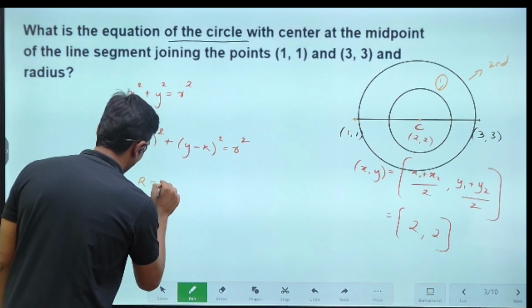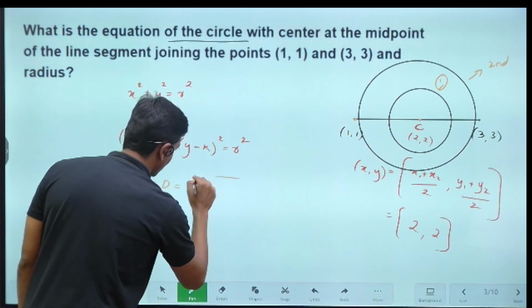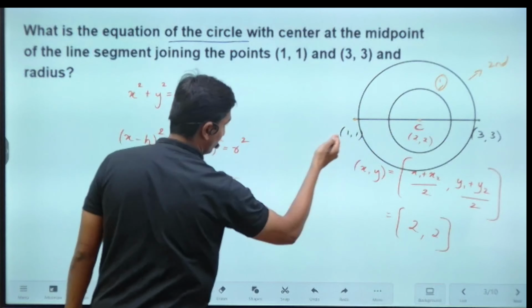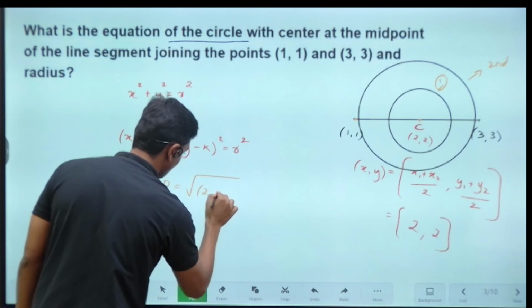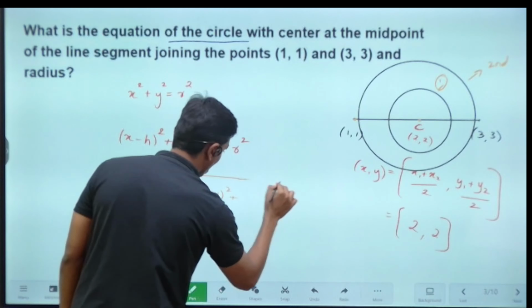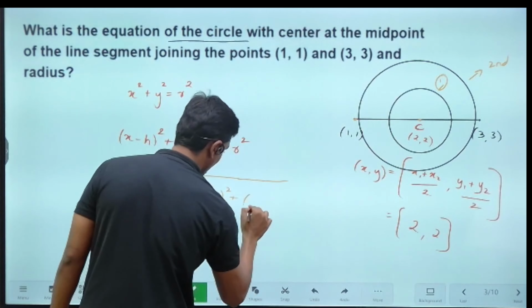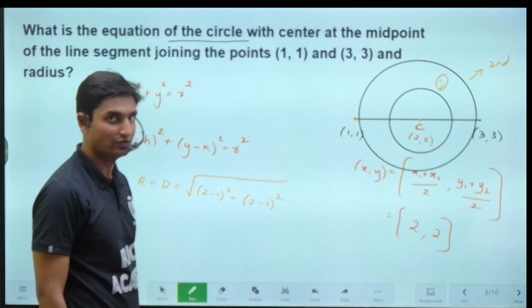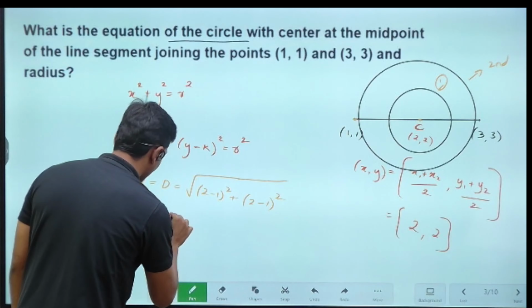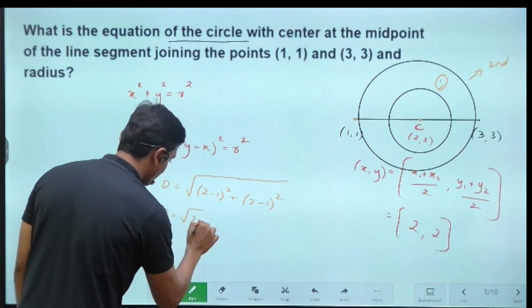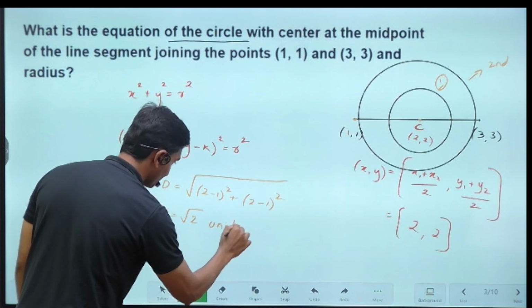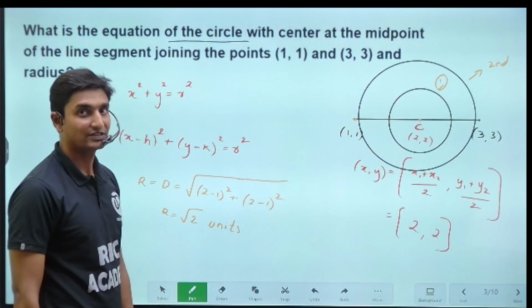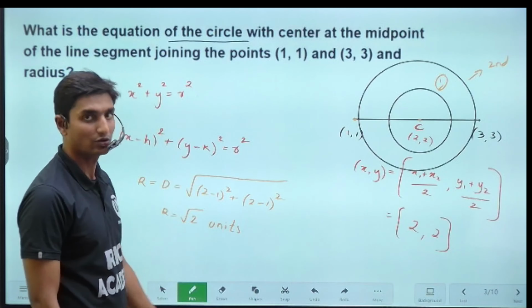The radius is the distance formula, root of (x2 minus x1) whole square plus (y2 minus y1) whole square, which is (2 minus 1) whole square plus (2 minus 1) whole square. 1 square is 1, plus 1 square is 1. So the radius is root 2 units.